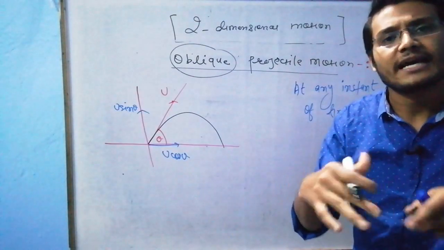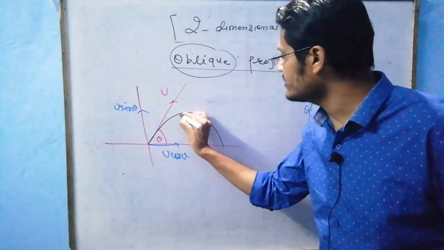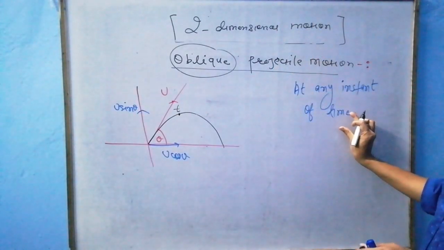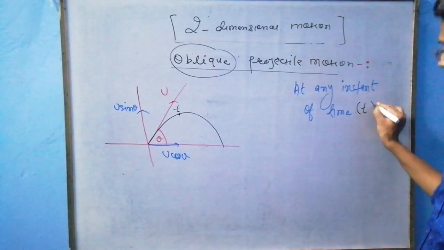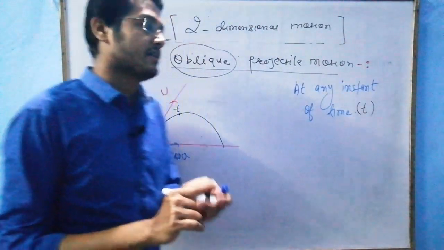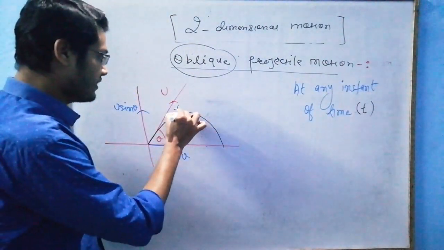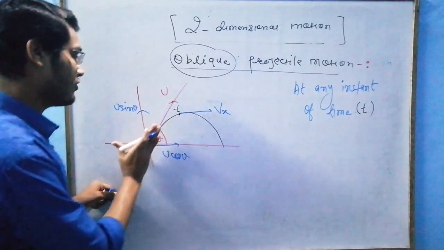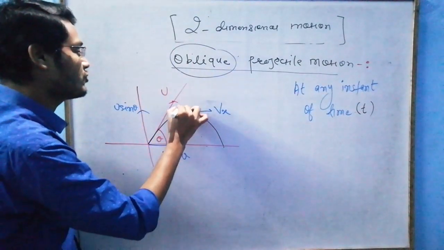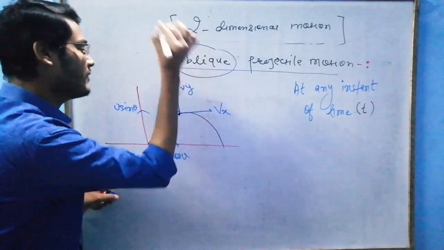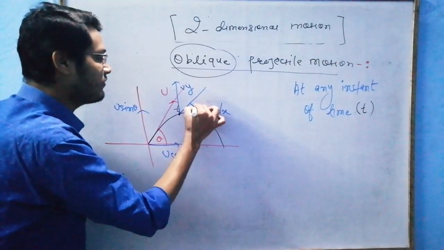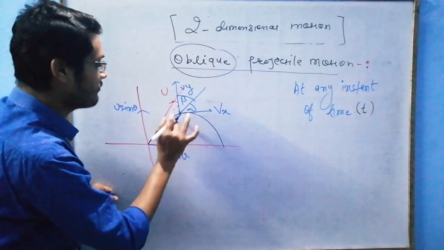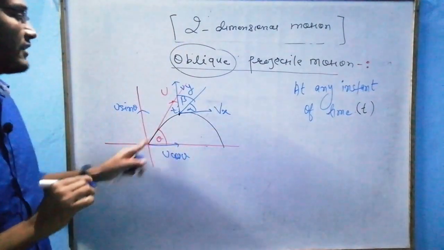I can take any instant, but I am taking this instant t at this point. At any instant of time t, the particle velocity will change. After some time t, this is vx, and since velocity is in upward direction, this will also be vy. This is making angle alpha with horizontal, and this is making angle beta with vertical, at any instant of time t.